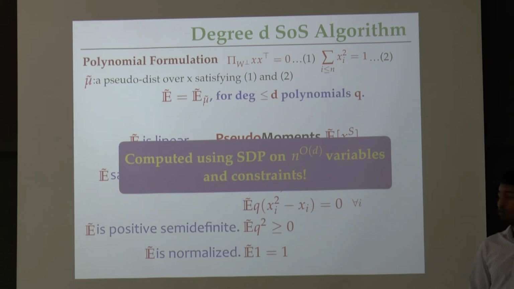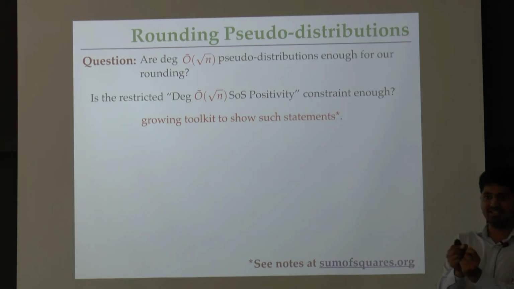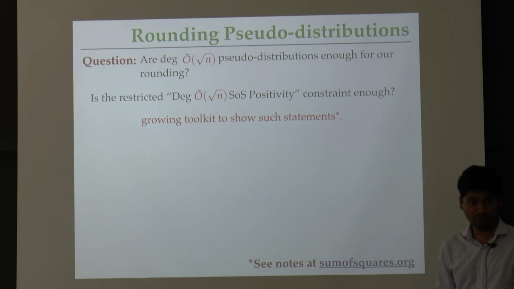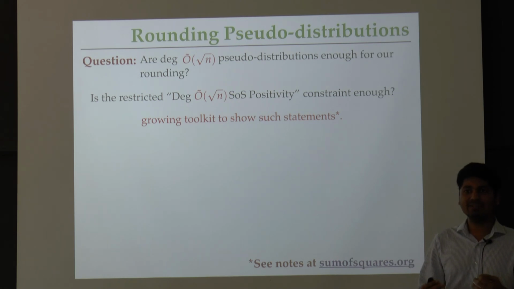And a priori you could wonder, so what we really want to do now is basically go and check, is this degree root n version of the distribution object, which we call pseudo distributions, enough for our rounding process to go through? And a priori you could expect that this could be a tough statement to show. How do I go and dive into where I used sum of squares, whatnot, etc. But it turns out that in this, again, we are in very well charted territory.